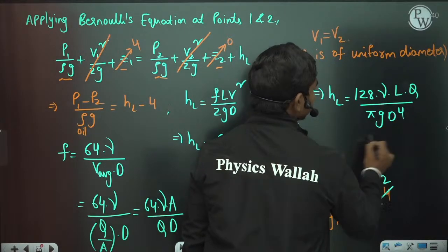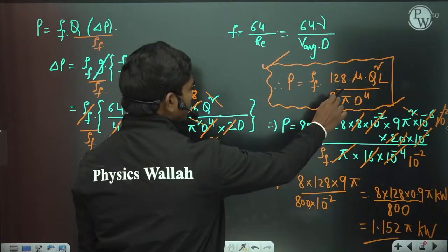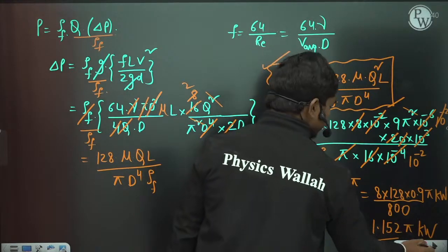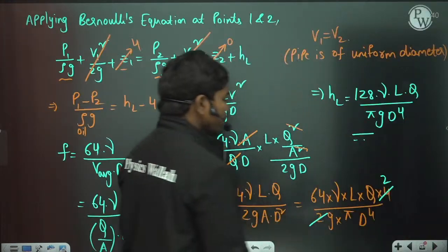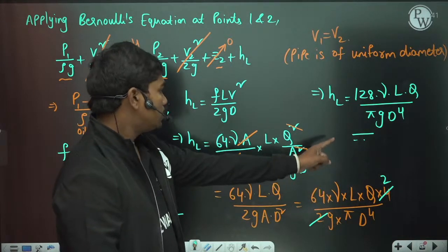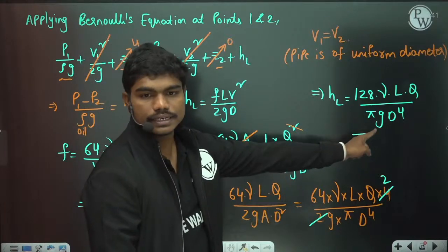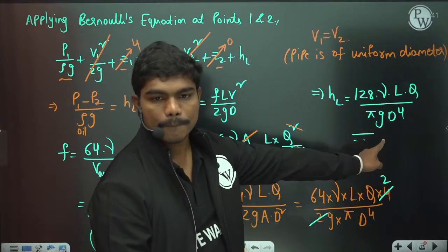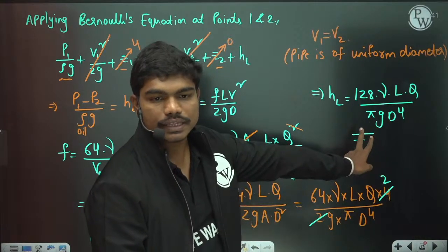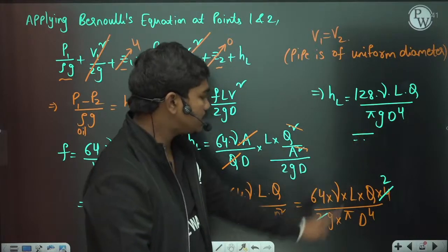I think this is the same expression that we got, correct? 128 nu QL by pi G d power 4. So that's what we got here. Please type in the chat box. Is this clear? FLV square by 2GD. Is this the clear expression? Is this expression clear to you? 128 nu LQ by pi G d power 4, correct?